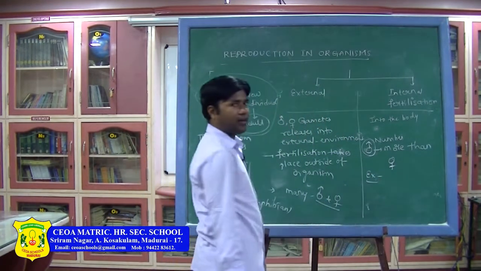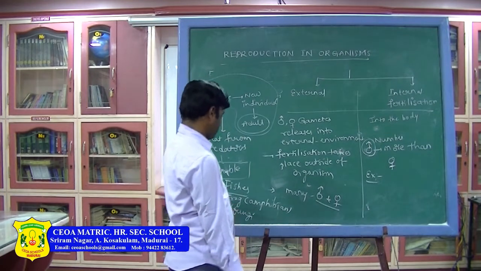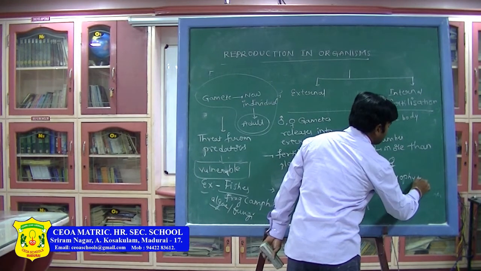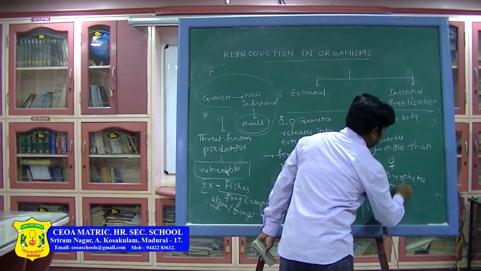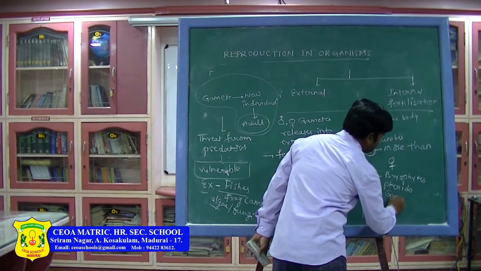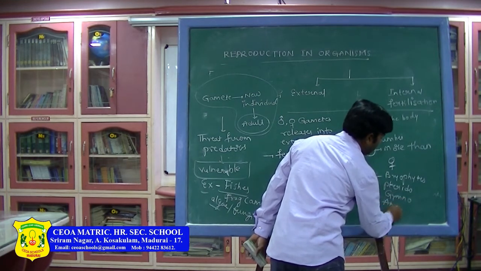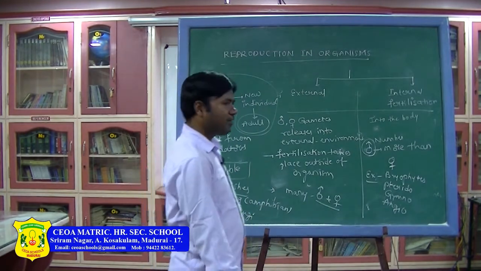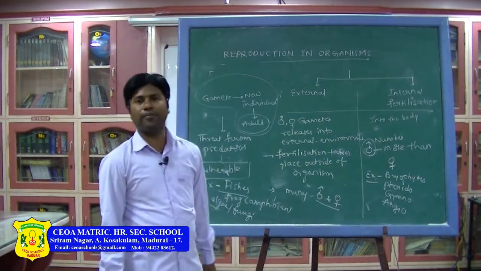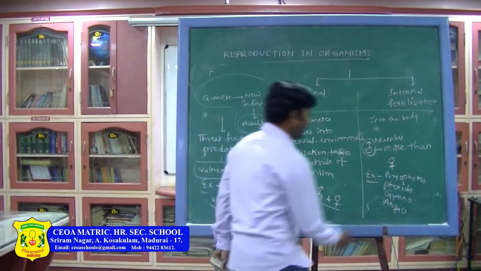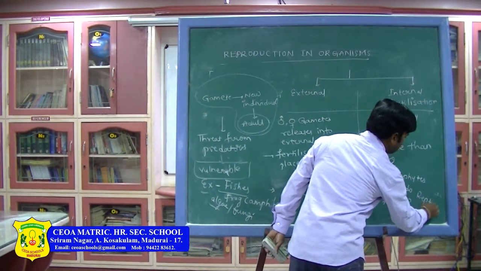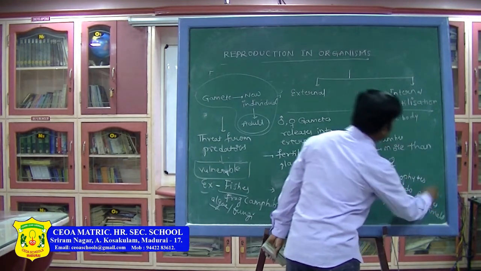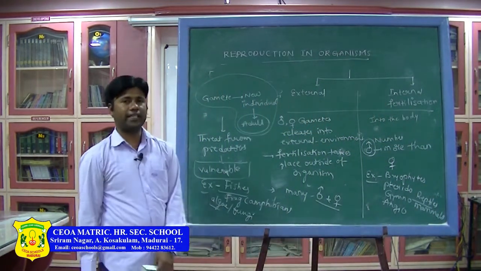What are the examples here? Bryophytes, pteridophytes, gymnosperms and angiosperms. Whereas reptiles and mammals are also examples for internal fertilization.